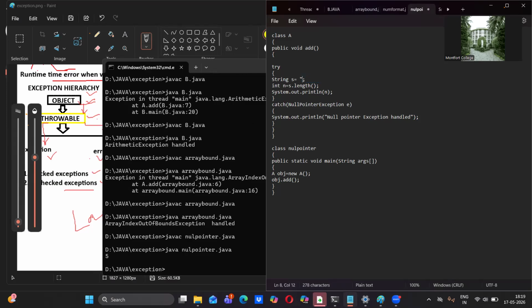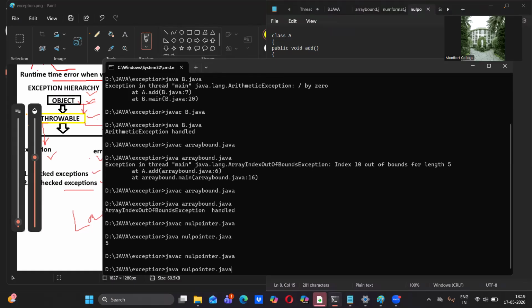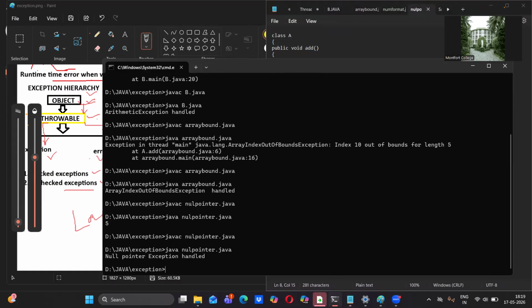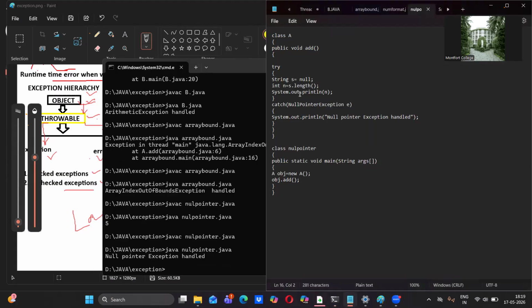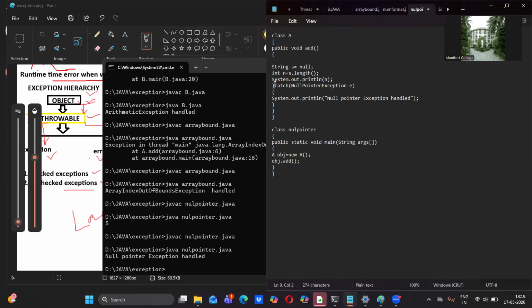Now let me remove this and put null here. Let me execute now. Compile it, then execute it. Now the null pointer exception is handled because we have the try block and catch block. Now what I'm going to do is remove the try block. So remove the try block, and this bracket also should be removed.